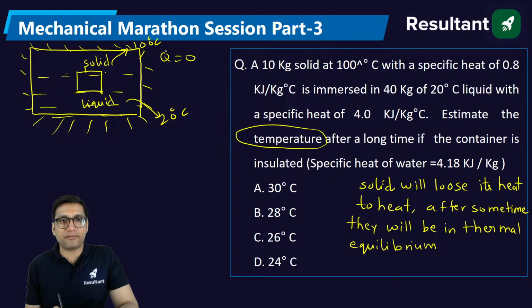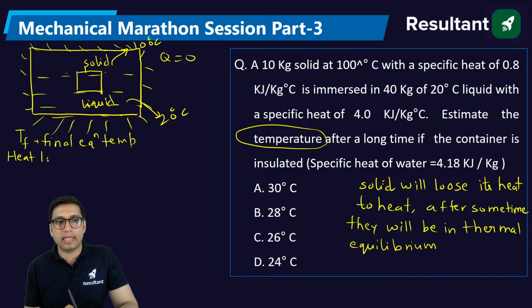Let's say that after some time the final temperature is TF. TF is the final equilibrium temperature. So the approach that we are going to follow is heat lost by solid will be equal to heat gained by water.